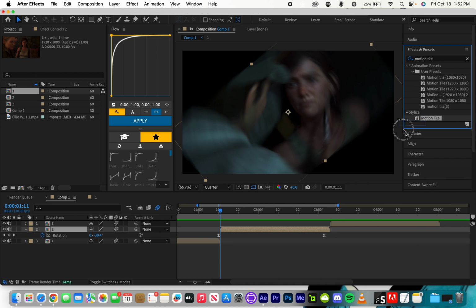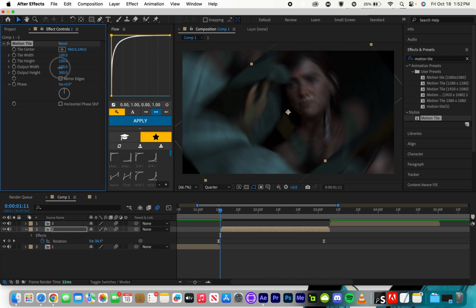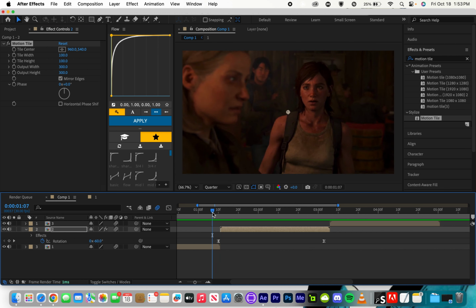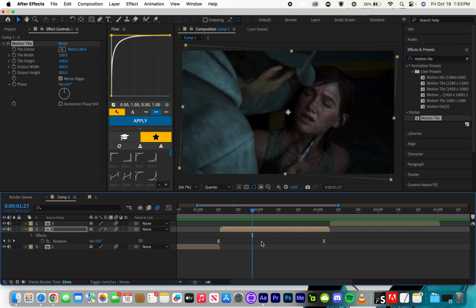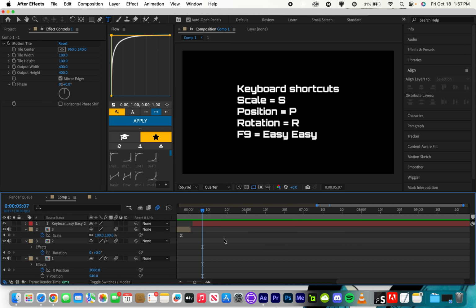Then you click or drag motion tile to your clip, and then make it 300 output height, 300 output width, and then mirror edges, and that will allow it to look a little bit better. Yes, and then don't forget to be pressing Command S this entire time whenever you try to do this.